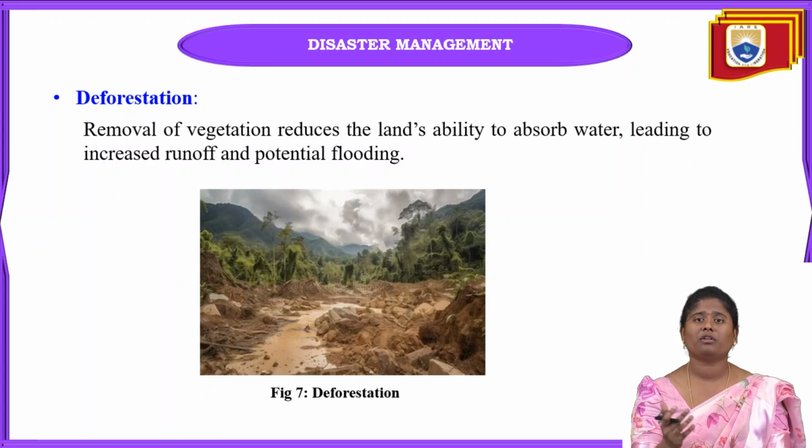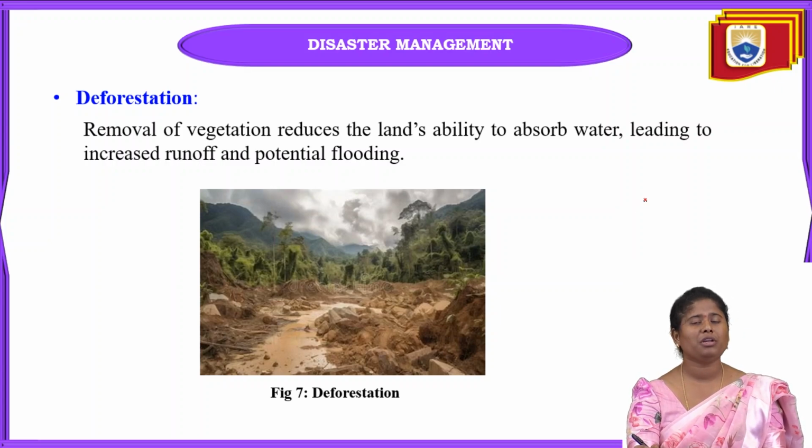But nowadays, because of the increase in urbanization, we are almost cutting the overall forest, forest after forest, because of the development of urban areas. If we cut, the land's ability to absorb water is also reduced. That will lead to increased runoff and also flooding here.